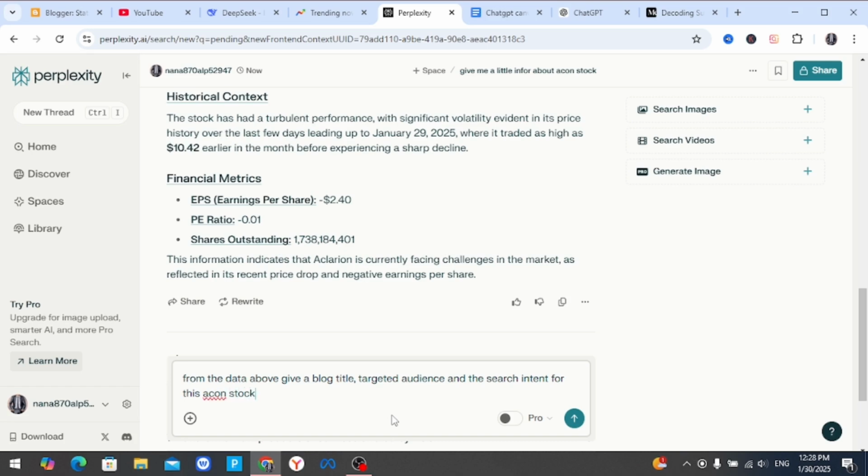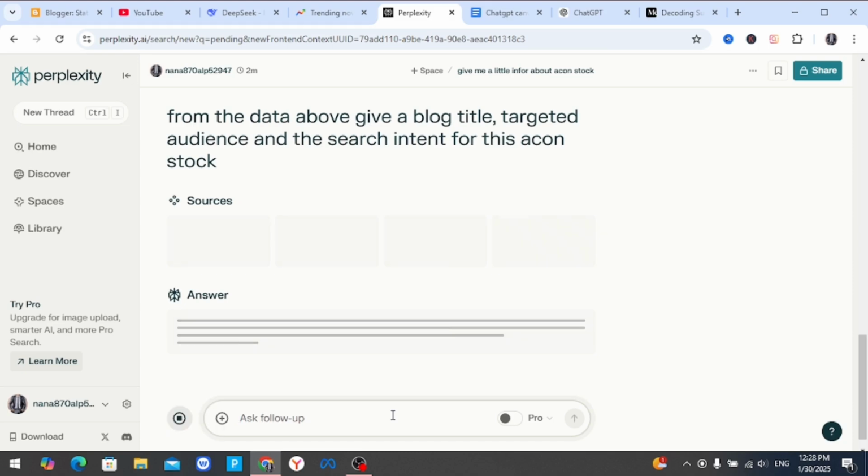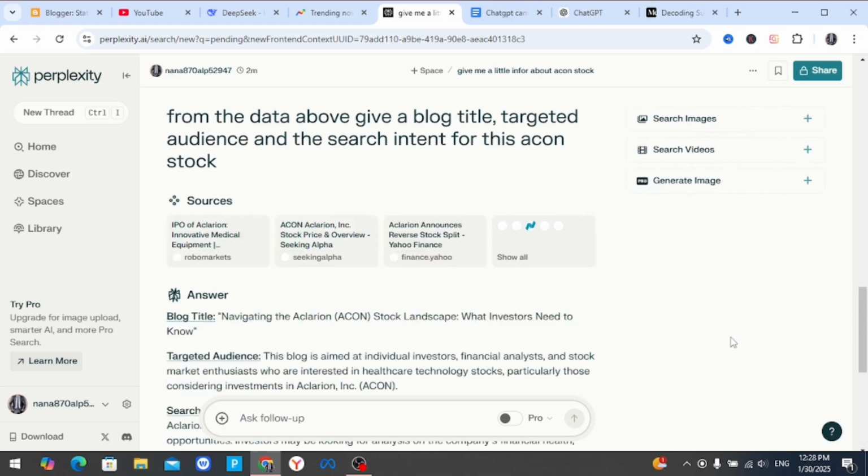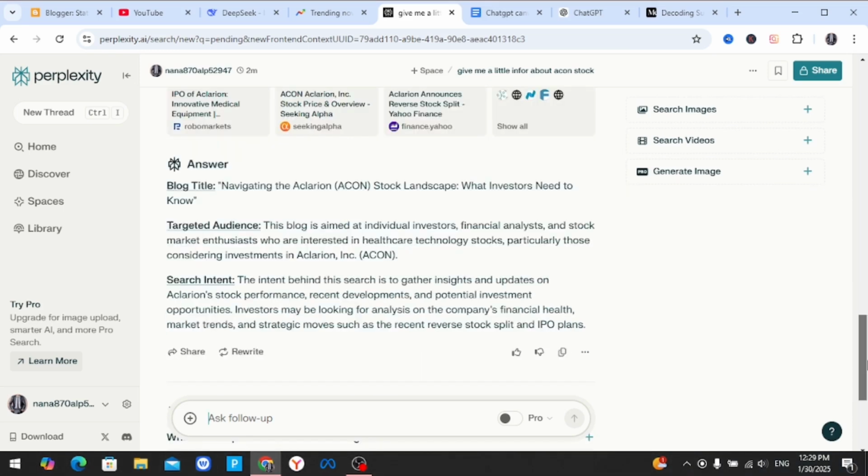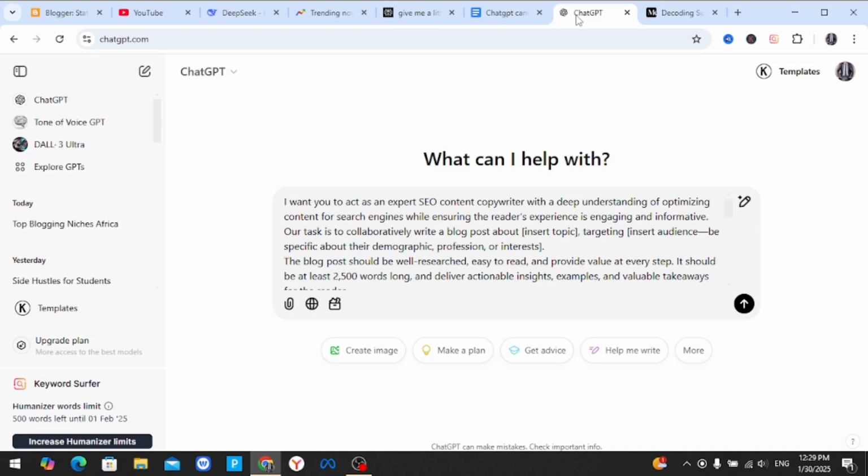stock. Okay, so once you hit enter, Perplexity is going to give you everything that we are going to write about here: the topic, the title, the targeted audience, the people who are interested in the Acon stock, and the search intent of the Acon stock. Okay, so now you copy the title here, then we come to our ChatGPT where we paste our prompt. Then as you read through the prompt, you are going to see a place where I say insert topic here. So here I'm going to put my topic.